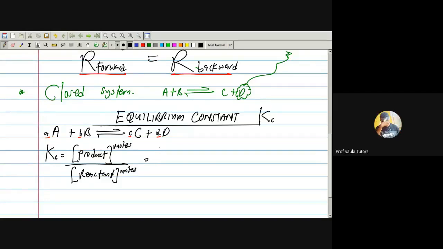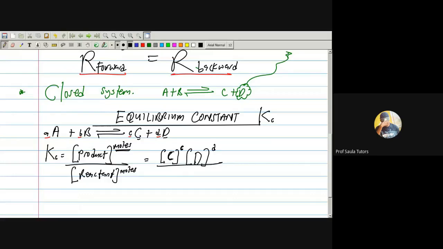Okay. Now, look at the product. Our products are C and D. So, write your products. Now, pay attention. See what I'm going to do. I'm writing my product to the power of the number of moles. C is my product. The number of moles beside it is small letter c. Also, D is my product. The number of moles beside D is small letter d. You can see this is the product raised to the power of the number of moles.